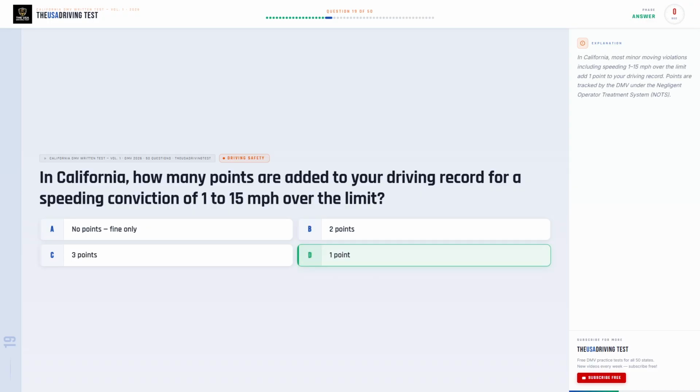The correct answer is D. 1 point. In California, most minor moving violations including speeding 1 to 15 miles per hour over the limit add 1 point to your driving record. Points are tracked by the DMV under the Negligent Operator Treatment System, NOTS.